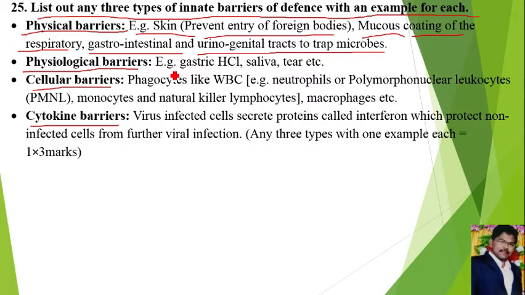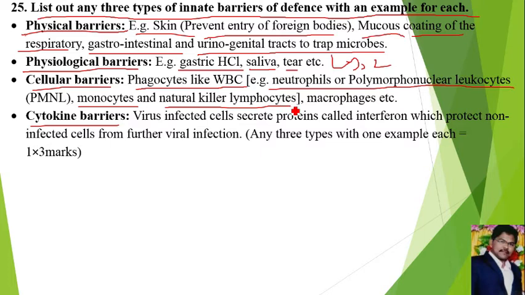Next, physiological barriers, which include gastric hydrochloric acid, present in the stomach, that kills the microorganisms. Saliva and tears contain the enzyme lysozyme, and it will kill the bacteria. Next, cellular barriers. Cellular barriers include phagocytes like WBC, white blood cells. Examples: neutrophils, polymorphonuclear leukocytes, monocytes, natural killer cells, natural killer lymphocytes, macrophages, etc. These all act as phagocytic cells to kill microorganisms.